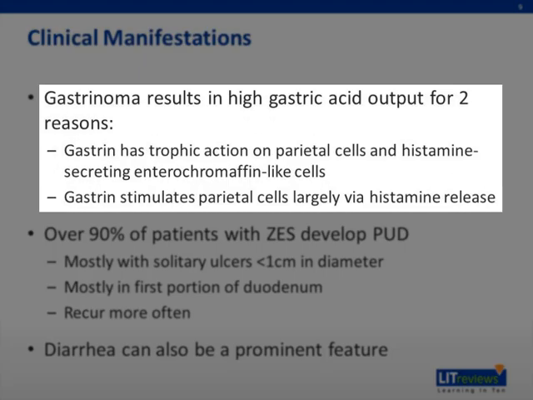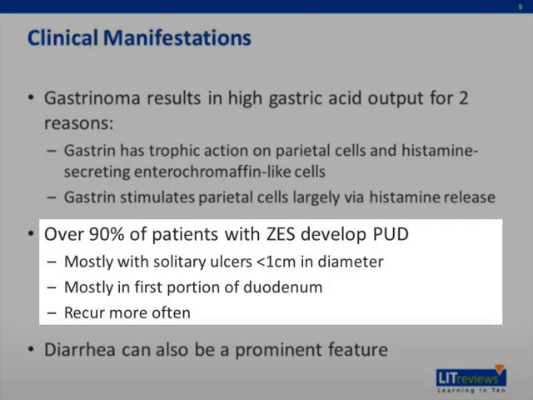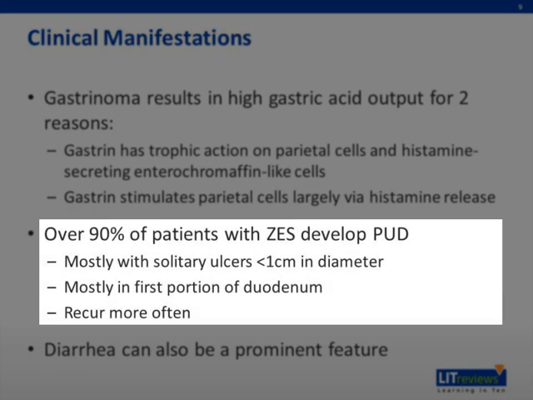Excessive gastrin secretion from gastrinoma results in high gastric acid output for 2 reasons. 1. Gastrin has trophic action on parietal cells and histamine-secreting enterochromaffin-like cells, and gastrin stimulates parietal cells largely via the release of histamine. Over 90% of patients with Zollinger Ellison syndrome develop peptic ulcers.